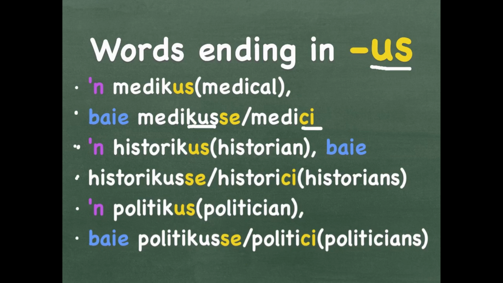In English, historians. A politicus is a politician. A politician can be more than one. Politician will be politicians. In Afrikaans, politikusse or politici.